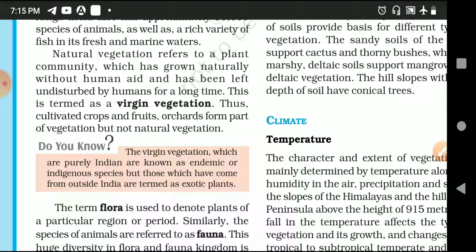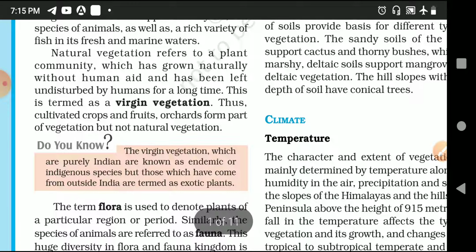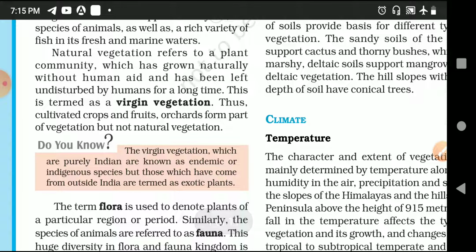Now coming closer to the topic, that is natural vegetation. What is natural vegetation? Natural simply means which grows on its own without interference of anyone, without any helping hand. Vegetation is the plants which grow with the help of soil, minerals and rain.